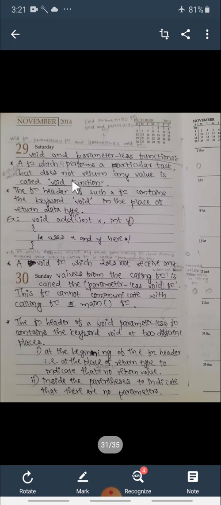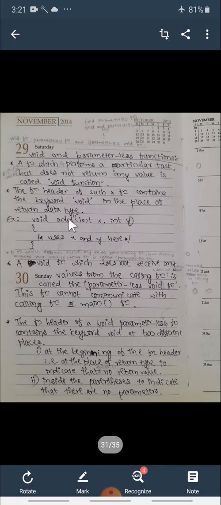So the simple meaning is, if any function is not returning any value to the calling function, then that function is a void function. Then the function header of such a function contains the keyword void in the place of the return data type. Example, here I have written void add(int x, int y).